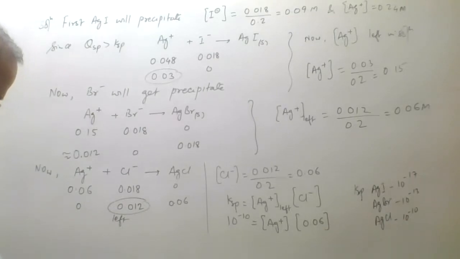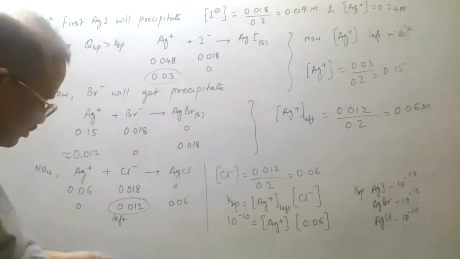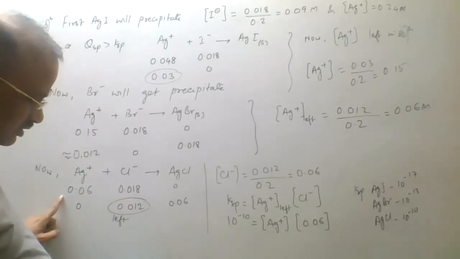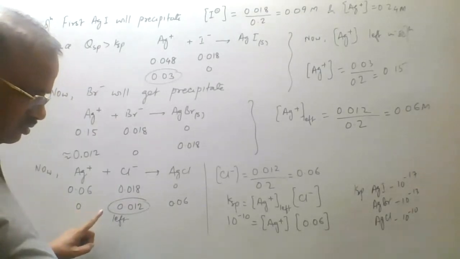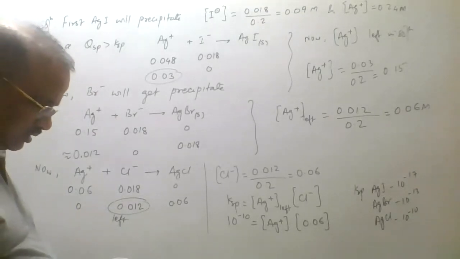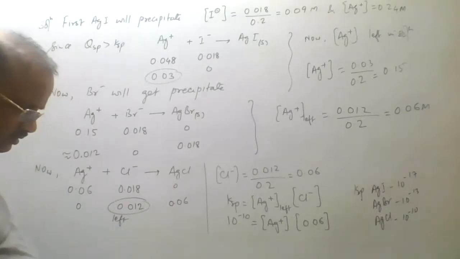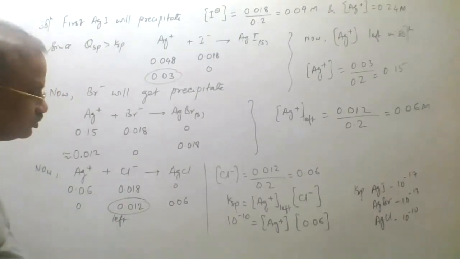Now Cl will get precipitated, and the Cl what we have, AgN+ we had 0.06, Cl⁻ ion is 0.03, so what is left with us, that is 0.06.